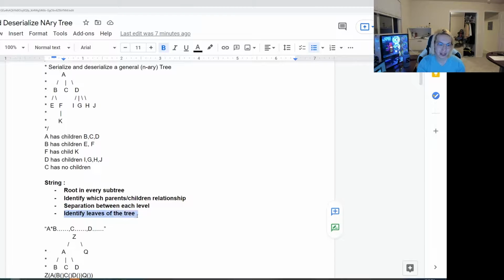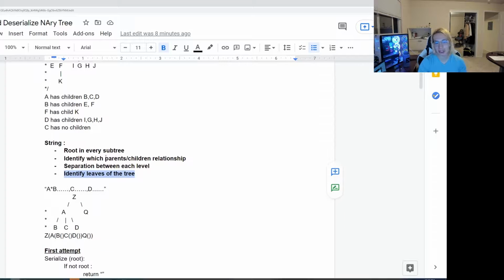And the last one is to identify leaves of the tree. I don't see identifying leaves of the tree as any particular special case or something that needs to be handled that well. Because if we think about it, a root in every subtree could technically be a leaf as well. So in the case of E, it would just be a node with no children. So this is kind of pointless as a consideration. We're spending some time thinking about things that are applicable to a general tree structure rather than things that are applicable to the problem. Well, half isn't that bad, but we can definitely do better here.